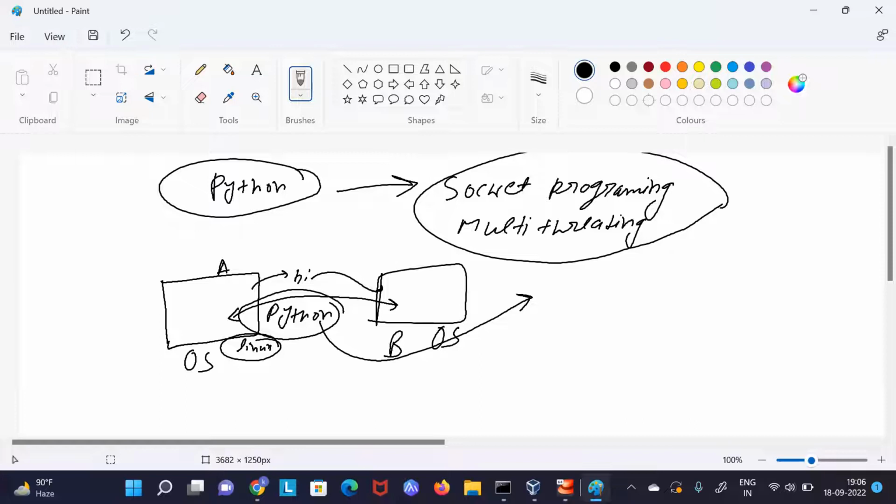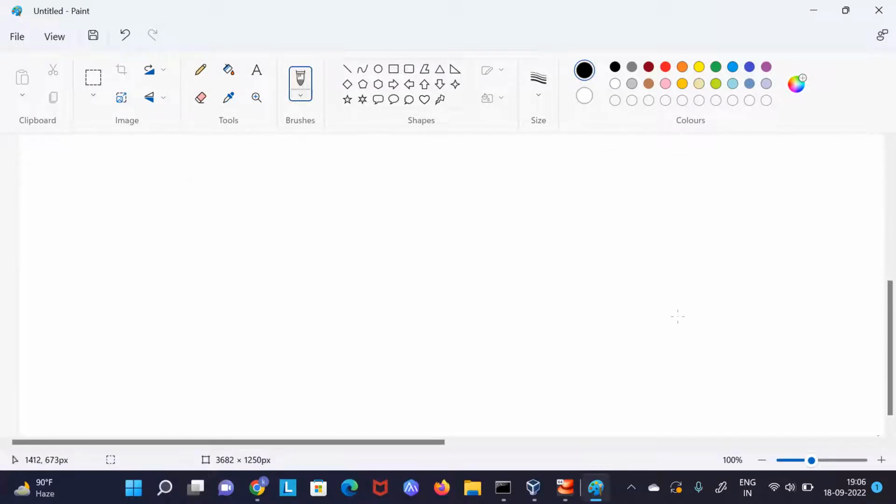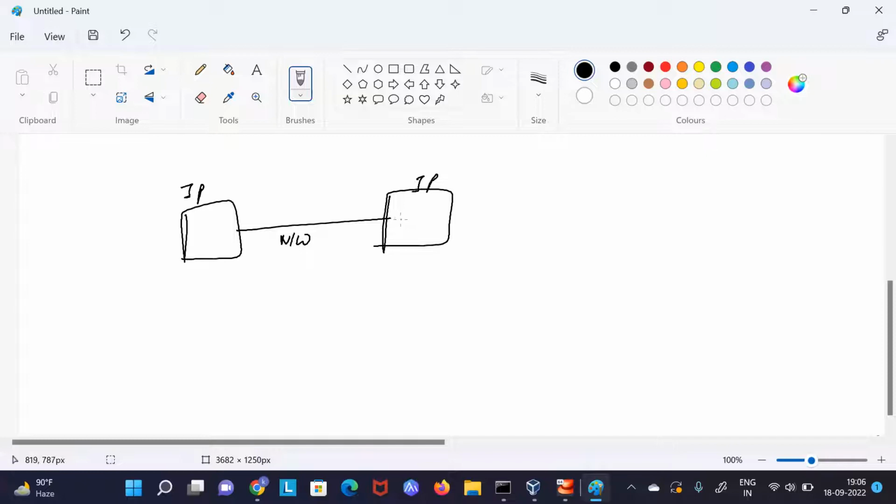And how we are going to communicate, we will be using socket programming here. Now, before doing that, let's have some more theory. If you have to communicate between two devices, we need a couple of things. First of all, there should be a network between them. They should have an IP address, right? And whatever program we are running here should be running